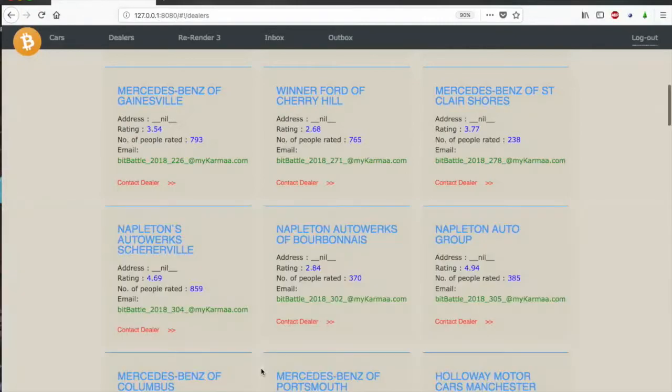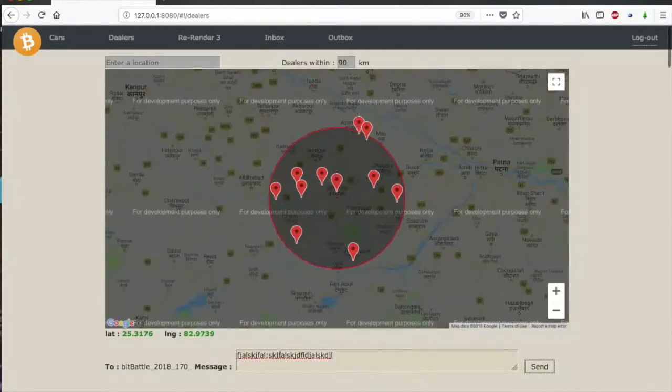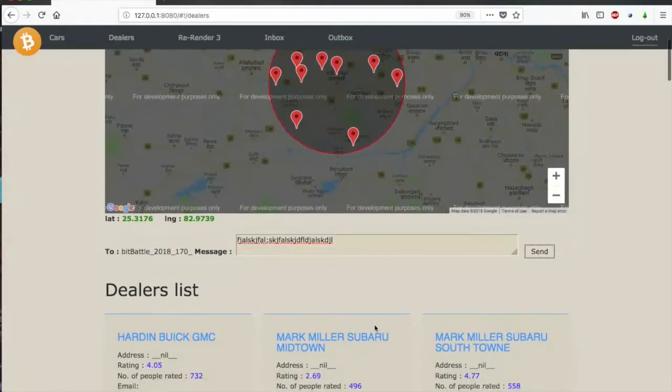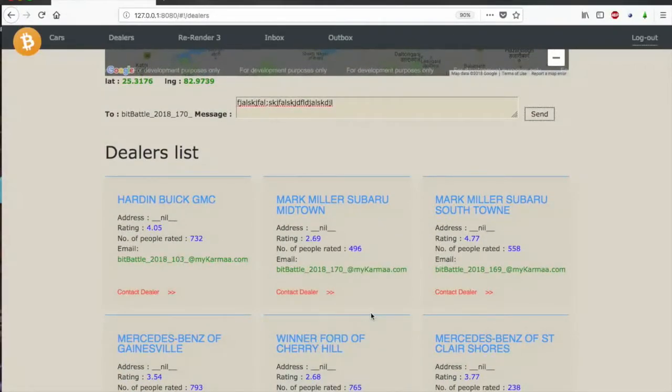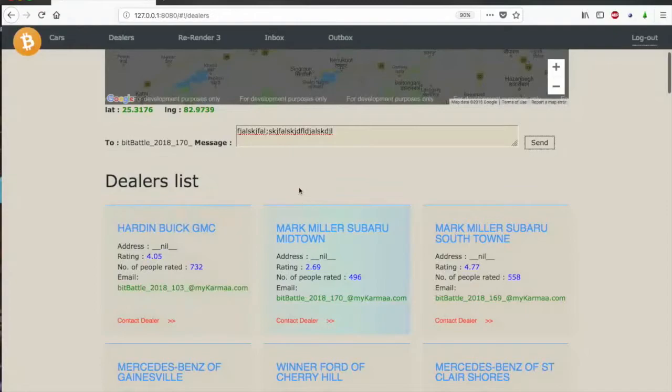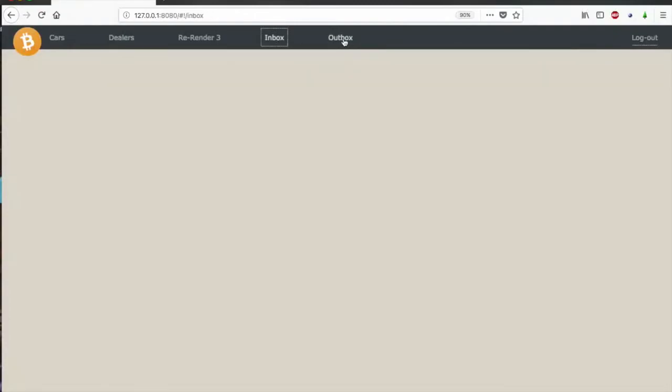But the problem is I cannot show you the inbox, because all these dealers are from the CSV file, so they are uploaded automatically. So I don't actually have their passwords. I have built the inbox and outbox, and there is no message, because you cannot see the dealers' inbox, so the dealer cannot send you anything.